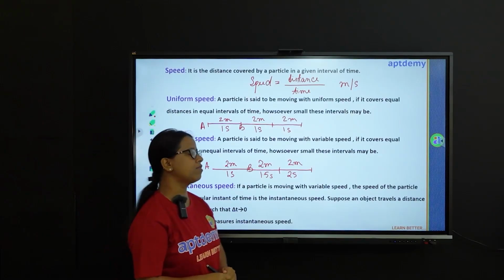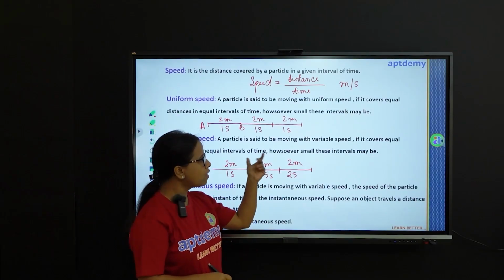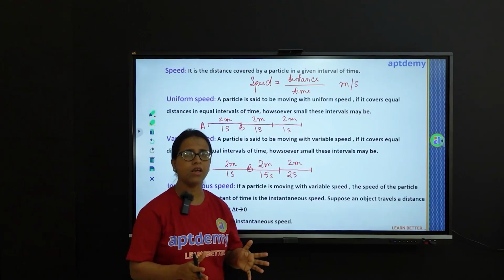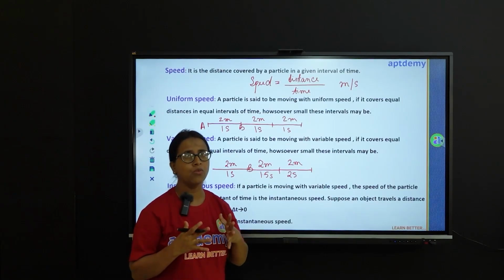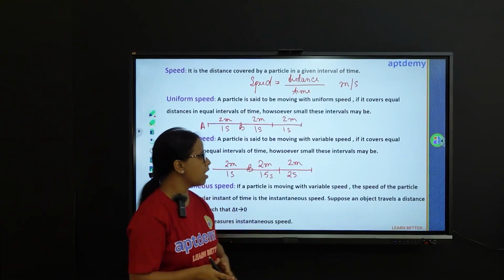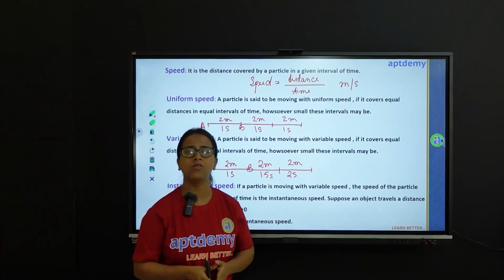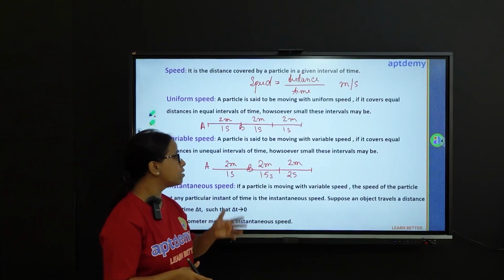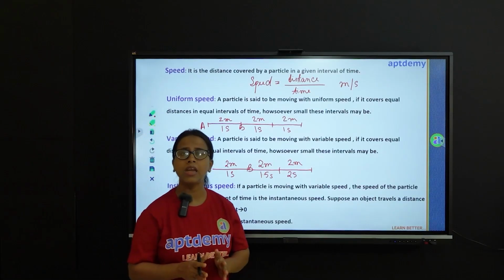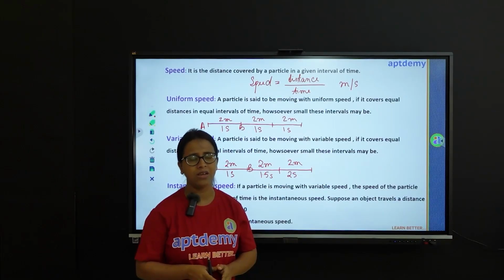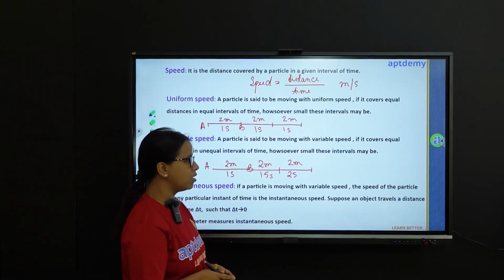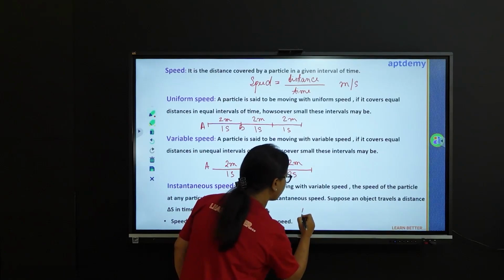Now talking about instantaneous speed. Just now as I told you, variable speed is when a particle continuously changes the time in which it is covering the same distance. So whenever such a particle is moving with variable speed, the speed of the particle at any particular instant of time is called the instantaneous speed. So for instantaneous speed, we can write a formula.